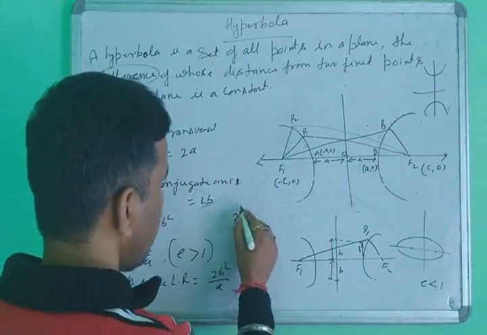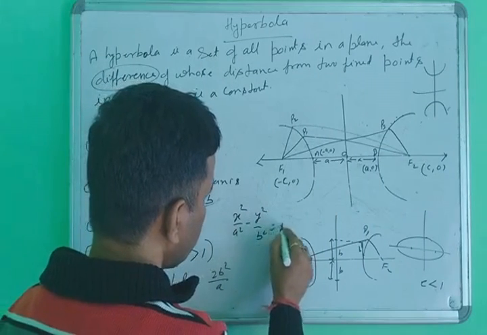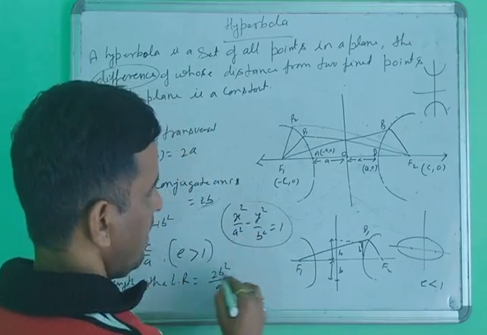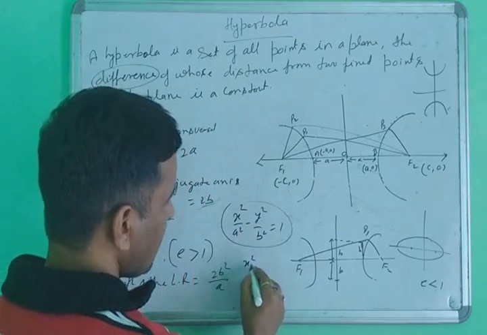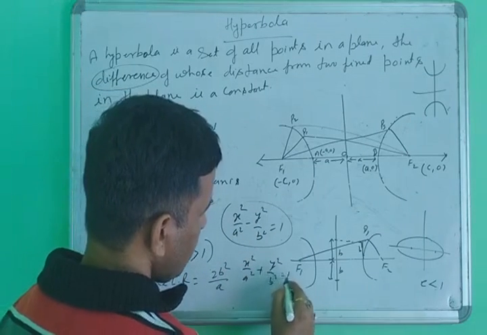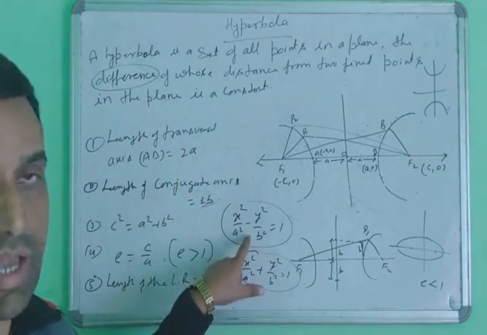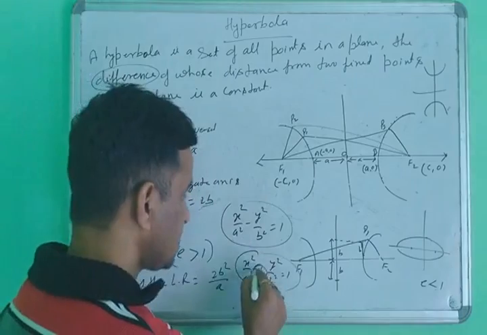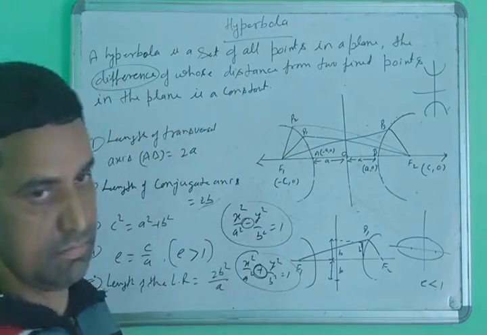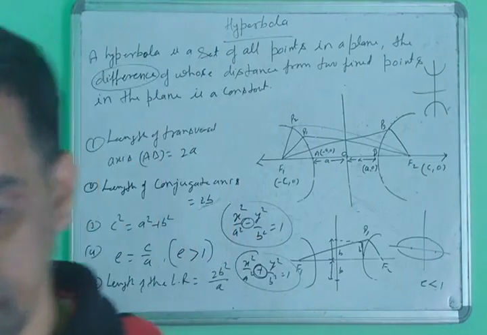This is the equation of the hyperbola. And if you write x square upon a square plus y square upon b square, then this is the equation of the ellipse. The important thing is the sign. Just note it down, then we will start the exercise.